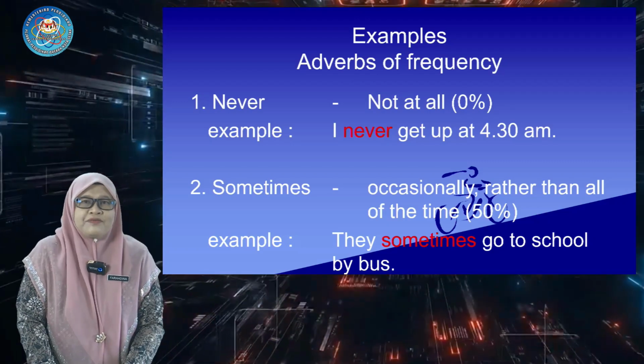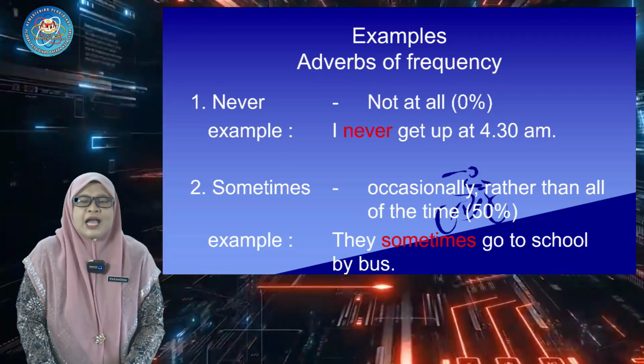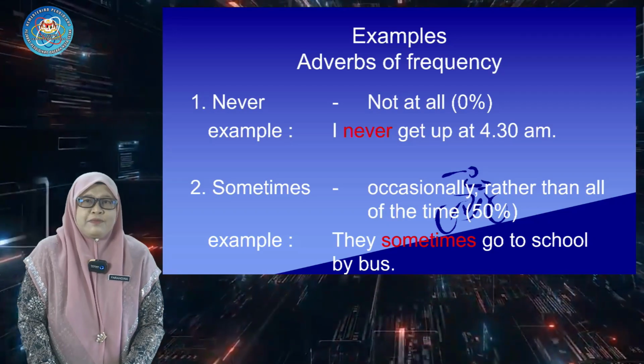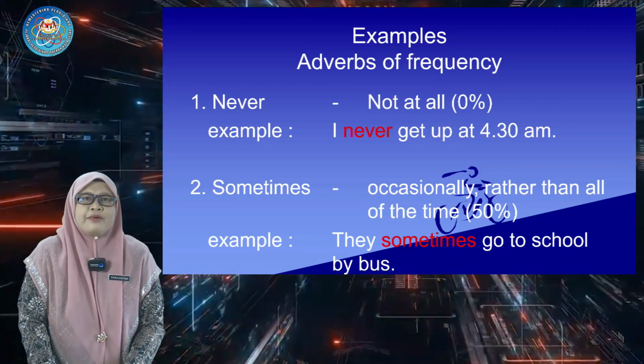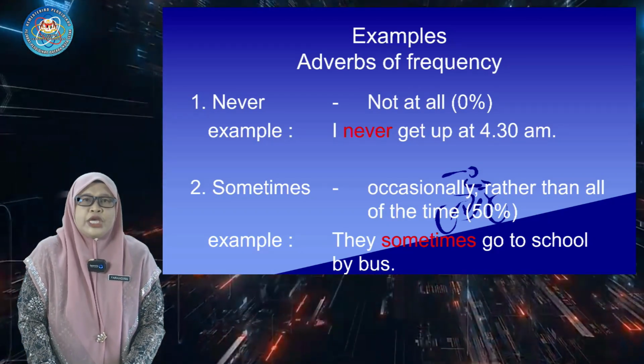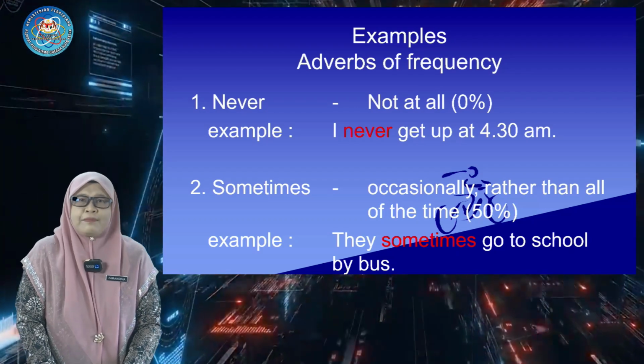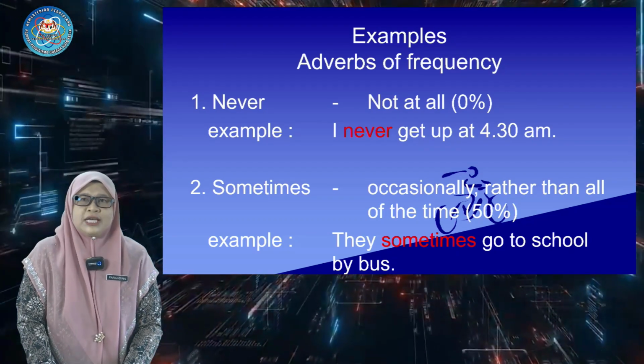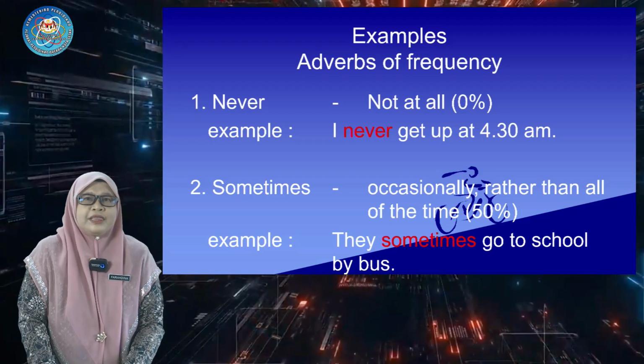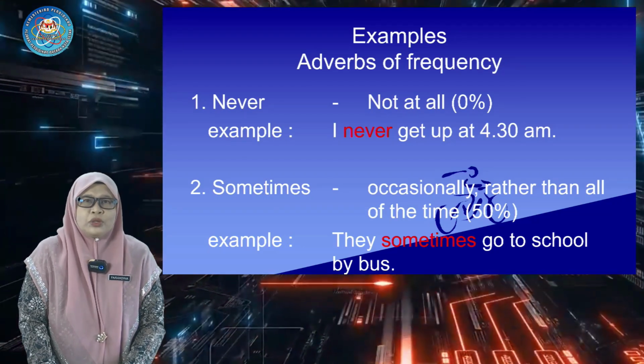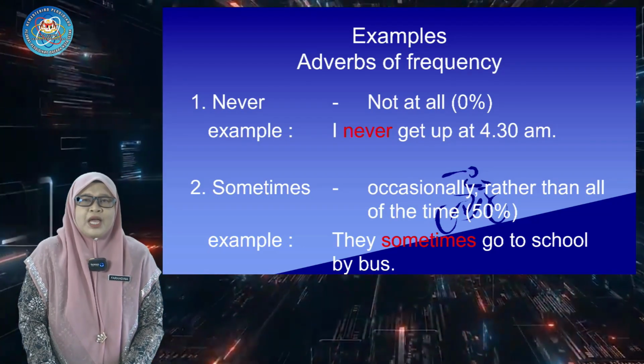The next adverb of frequency is sometimes. It means occasionally rather than all the time. It shows an action happens 50% of the time. For example, they sometimes go to school by bus.